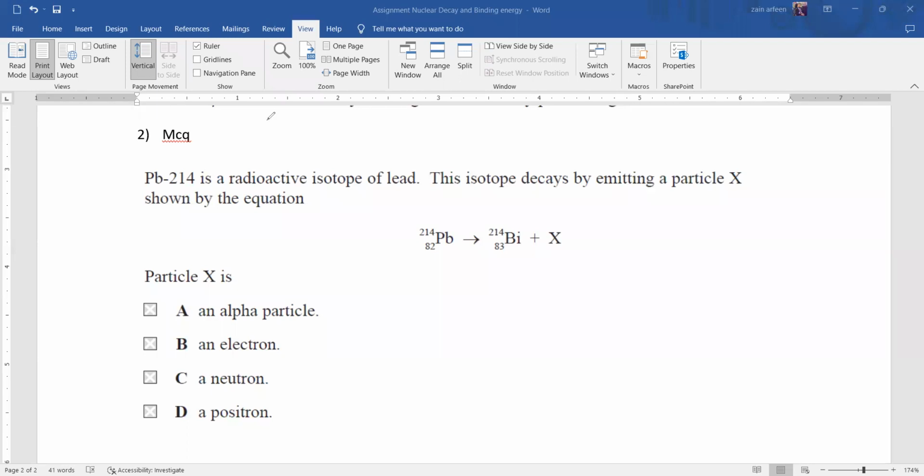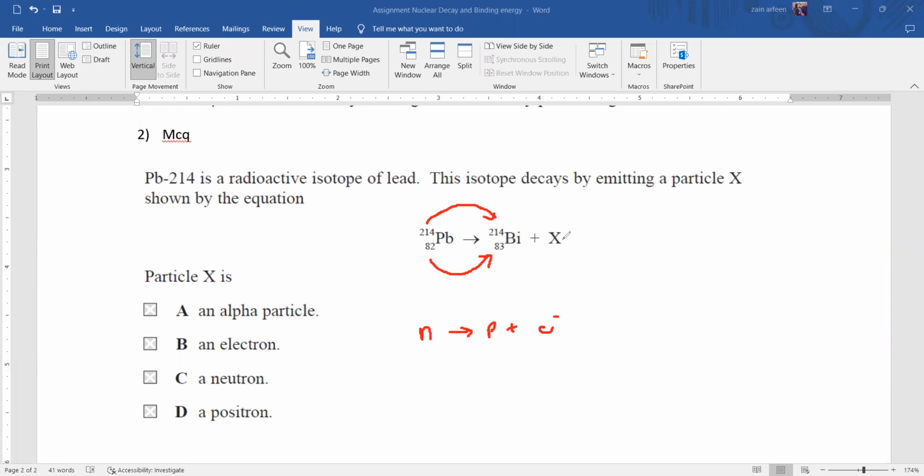So we have lead, which is a radioactive isotope. It's emitting radiation. You can see the nucleon number does not change, but the proton number increases by one. It means it's a negative beta decay, in which a neutron breaks down into a proton and an electron.